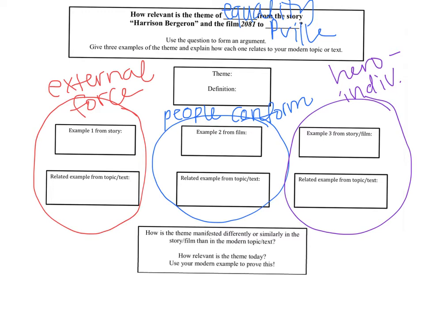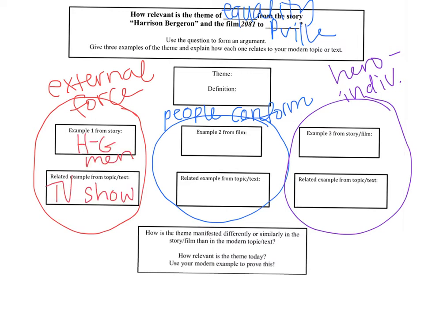And then my last thematic connection is that there is a hero who promotes individuality and in fact becomes a hero by promoting that individuality. So what I did was label those 3 thematic connections. Now what I'm going to do is try to think of examples and fill in the boxes with those examples.